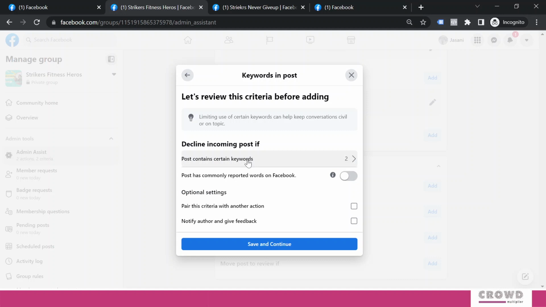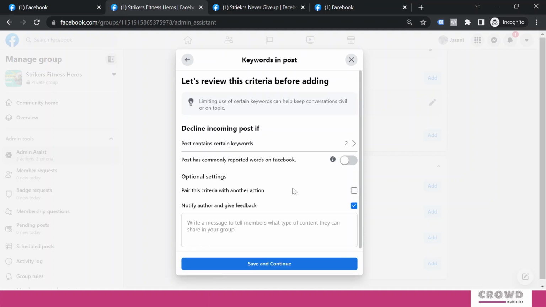So now if any incoming post has any of these words, that is 123 or discount, then those posts will be declined, right? Now when I am declining this particular post, I would like to notify the author why I am declining.